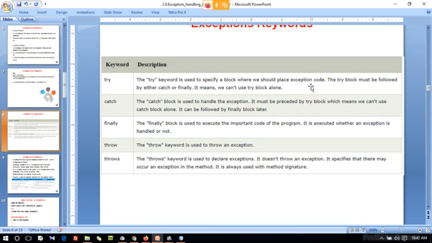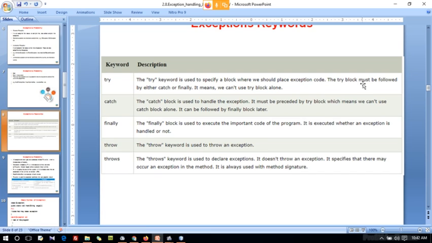At the time of writing business logic, in this block I may get some error, like array index out of bound, and the programmer will write that kind of logic inside this try block. So try is used to specify a block where we should place exception code.